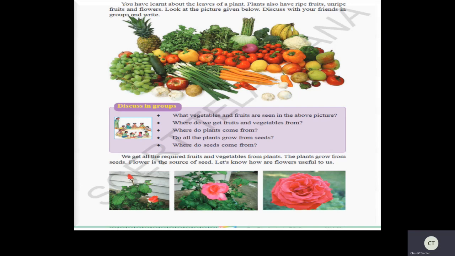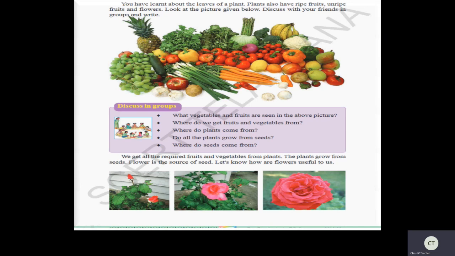Everyone see this page number 49. You have learned about the leaves, right children? Now plants also have ripe fruits, unripe fruits and also flowers. Look at the picture given below. Discuss with your friends in groups and write. So children, look at the fruits and vegetables and just discuss about this today. Okay? So what are these children? Grapes. Here apple. What is this? Pineapple. These are all fruits, right children?